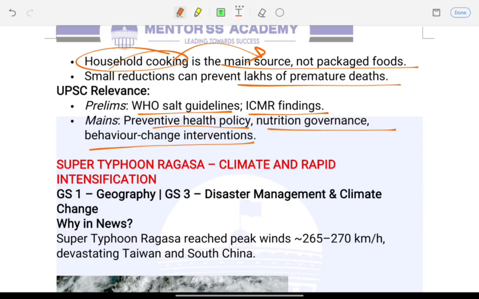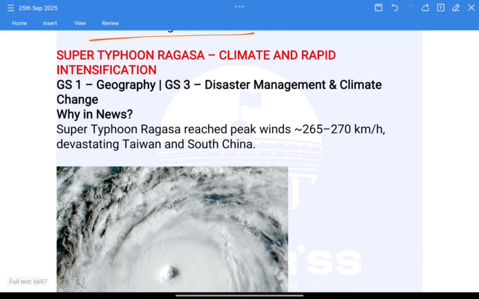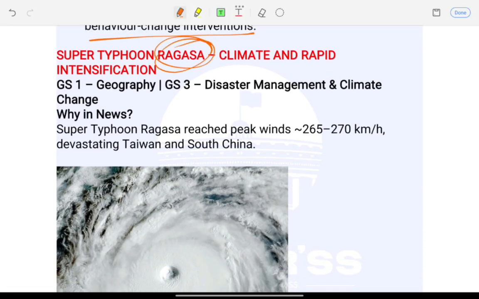Right? The next article is about Super Typhoon Ragasa. Note the name Ragasa. Climate and rapid intensification. Super Typhoon Ragasa reached peak winds of 265 to 270 km per hour, devastating Taiwan and South China. Which region did the typhoon occur in? Taiwan and South China. Remember the region as well.